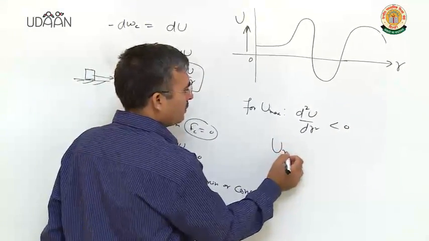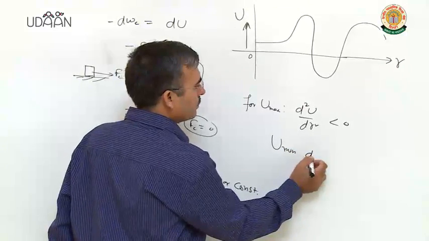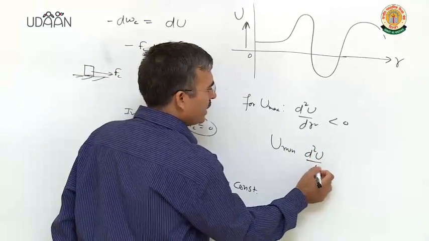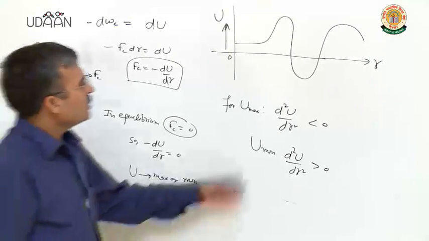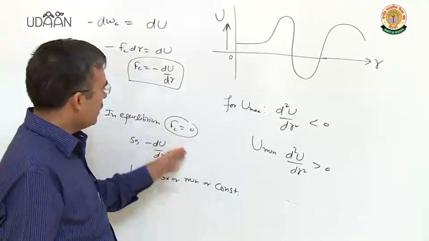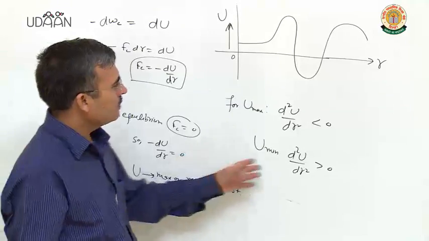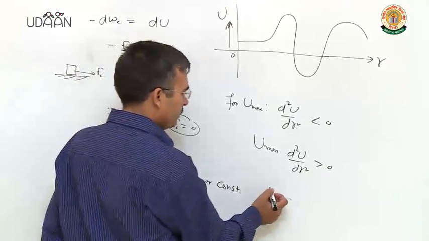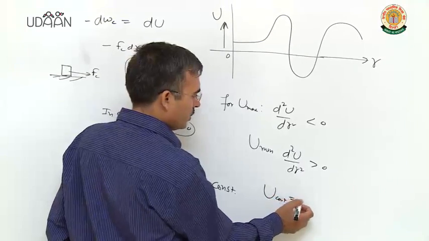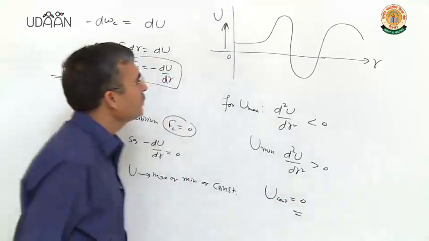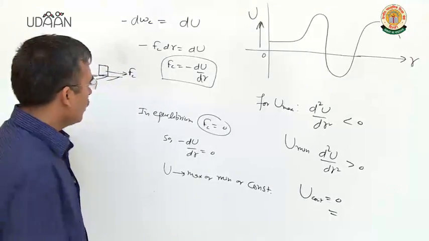For U minimum, second derivative should be greater than 0. When U is constant, first derivative 0, second derivative will also be 0. Clear? Okay.